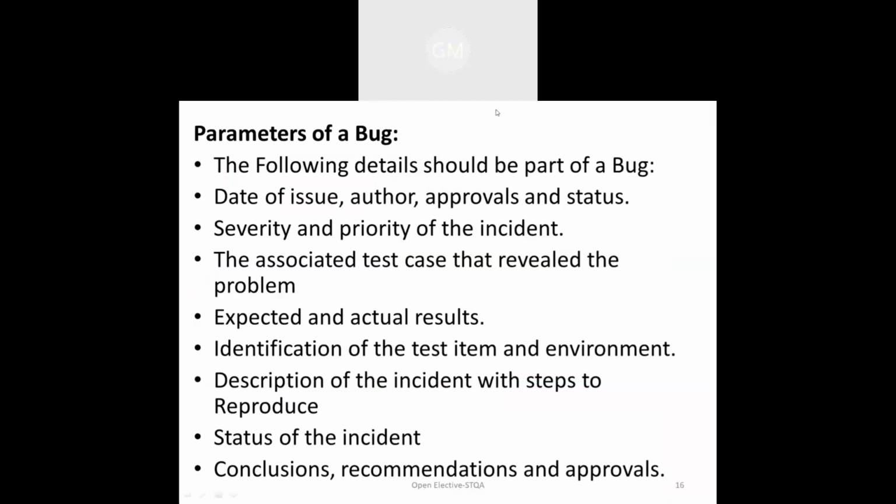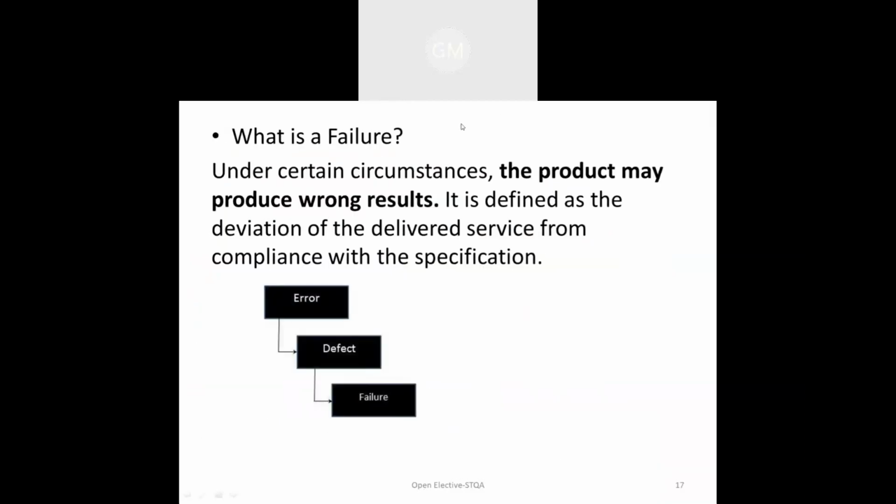Now, failure. The next term is failure. Failure means that under certain circumstances, the product may produce a wrong result. It is defined as a deviation of the delivered service from the compliance which we specify. That means the actual and expected output do not match. That is called the failure of the system.